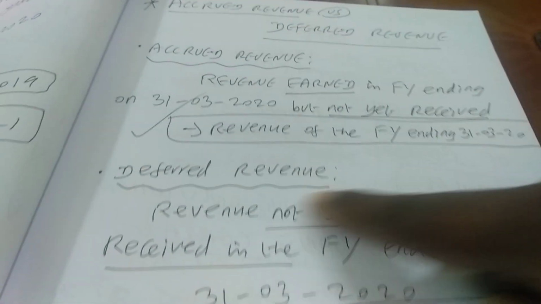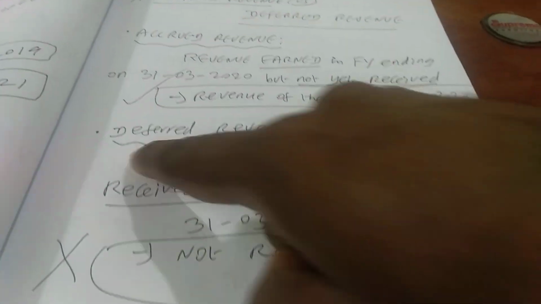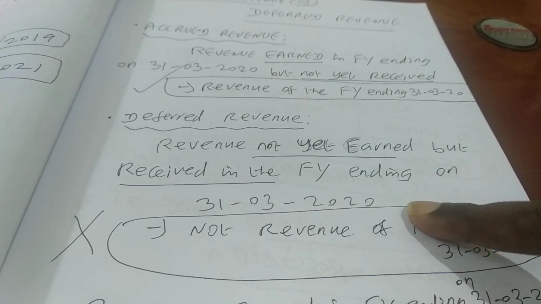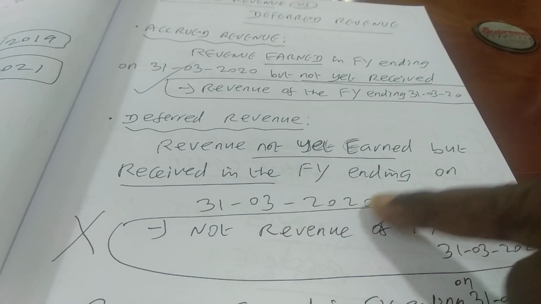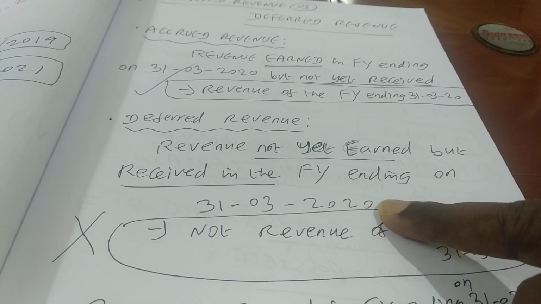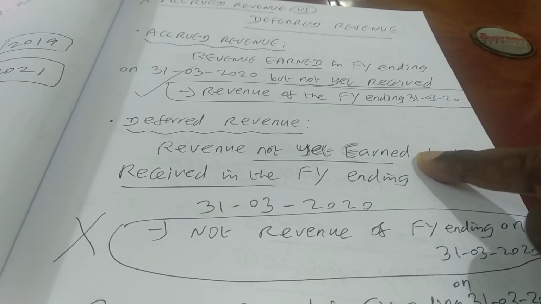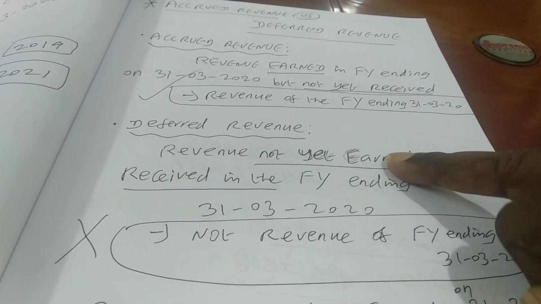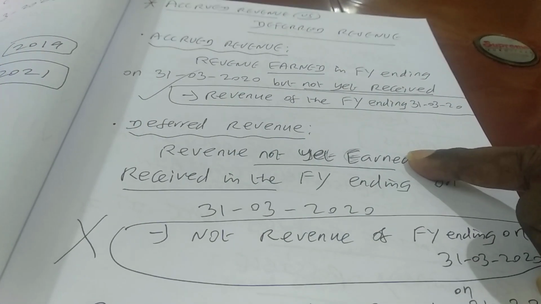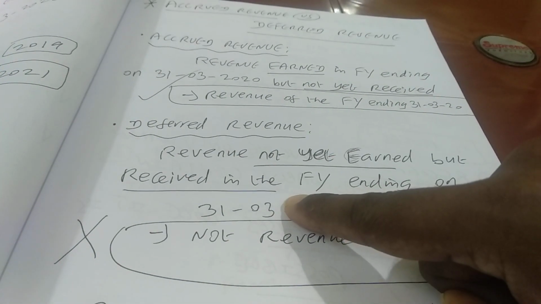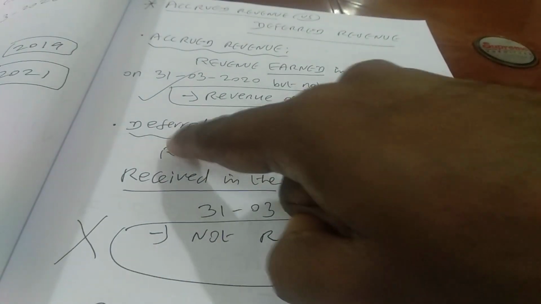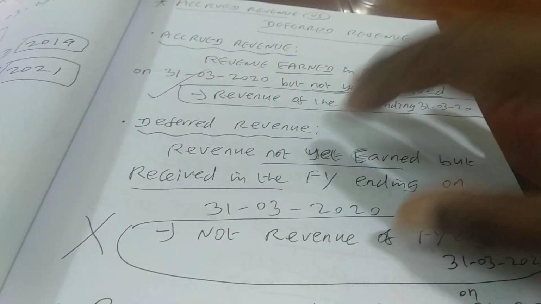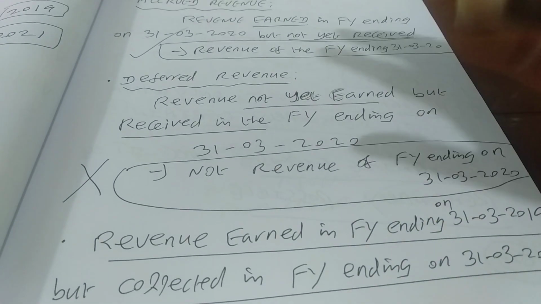Similarly, the next item is deferred revenue. What is deferred revenue? Deferred means postponed. That means we have received the cash in this year, for example, the financial year ending on 31st March 2020. Some customer has paid us in advance, but we have not yet delivered the product or performed the service. So revenue is not yet earned. If we have received cash but revenue is not yet earned, then this is called deferred revenue. That is not the revenue for the period. I have given a cross mark. It's not the revenue because we are yet to earn it.